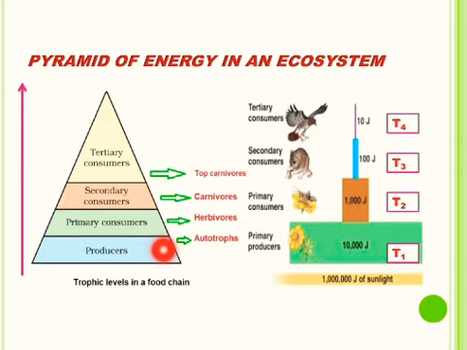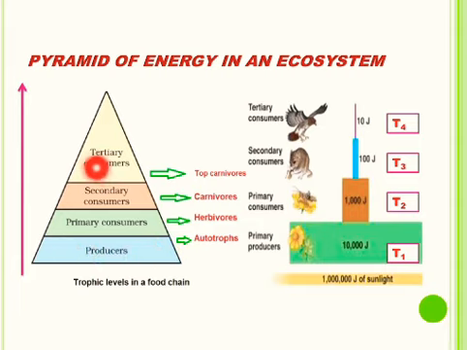Students, when a graph for availability of food energy at different trophic levels is plotted, it gives a pyramidal appearance and is known as pyramid of energy. You can be asked in the exams to draw pyramid of energy in an ecosystem.